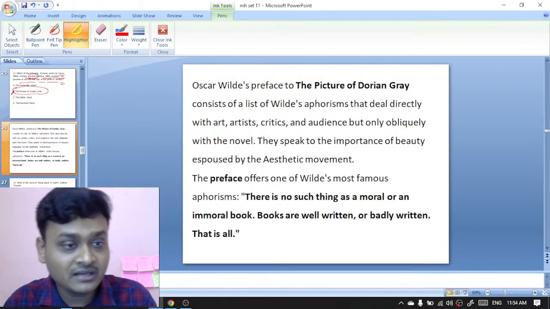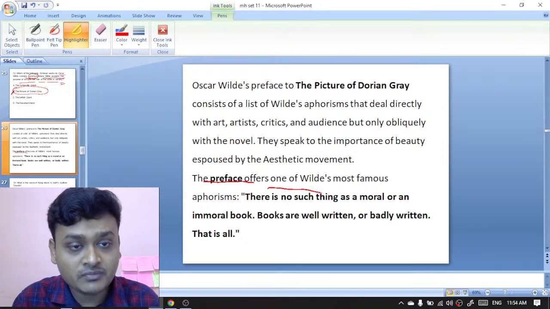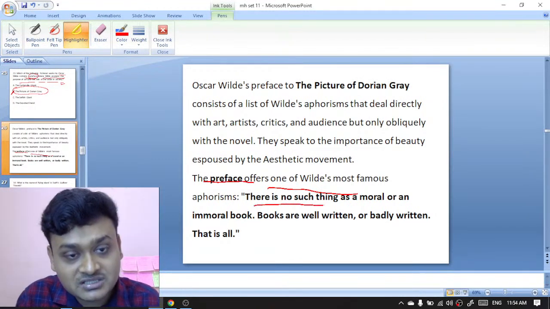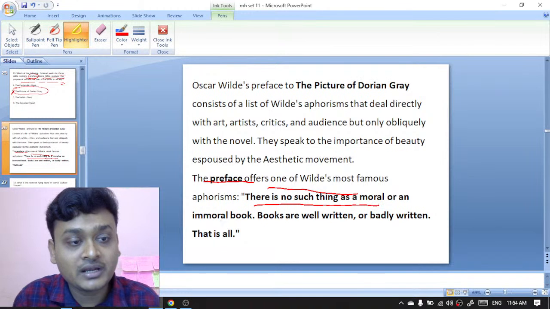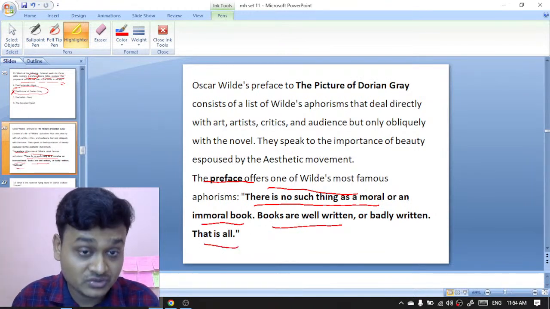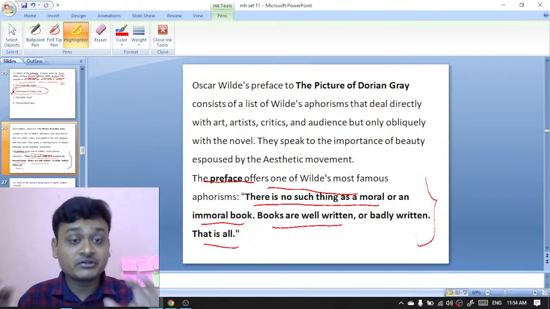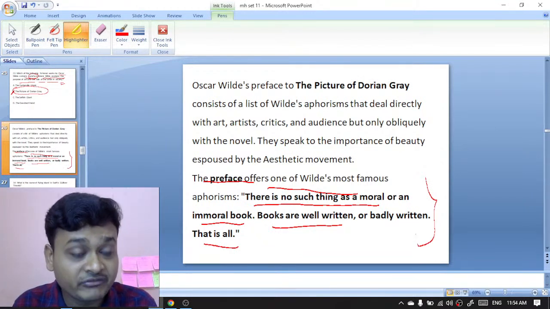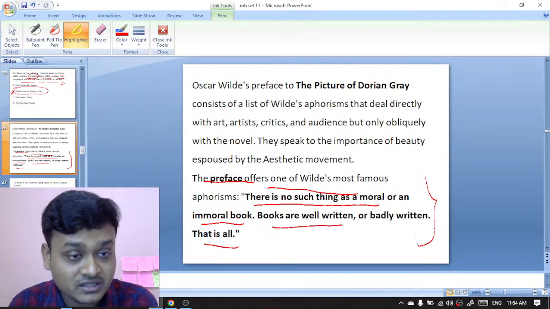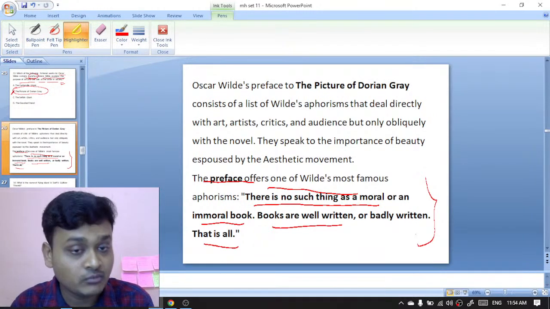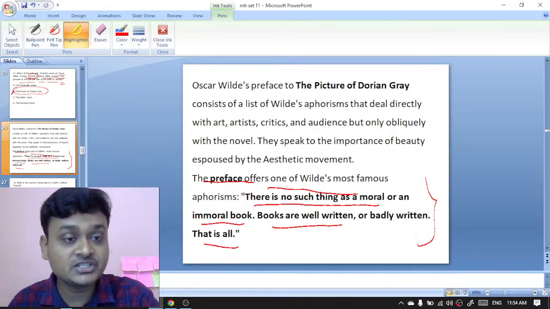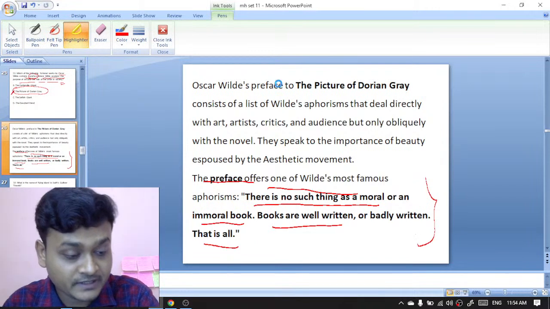And here is the explanation: the preface offers one of Wilde's most famous aphorisms, that is, there is no such thing as a moral or an immoral book. Books are well written or badly written, and that is all. This famous aphorism appears in the preface of The Picture of Dorian Gray. Okay, next question.